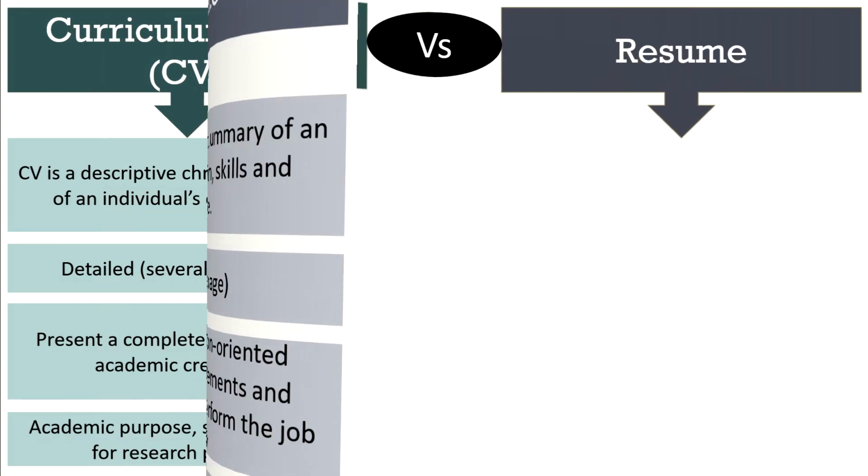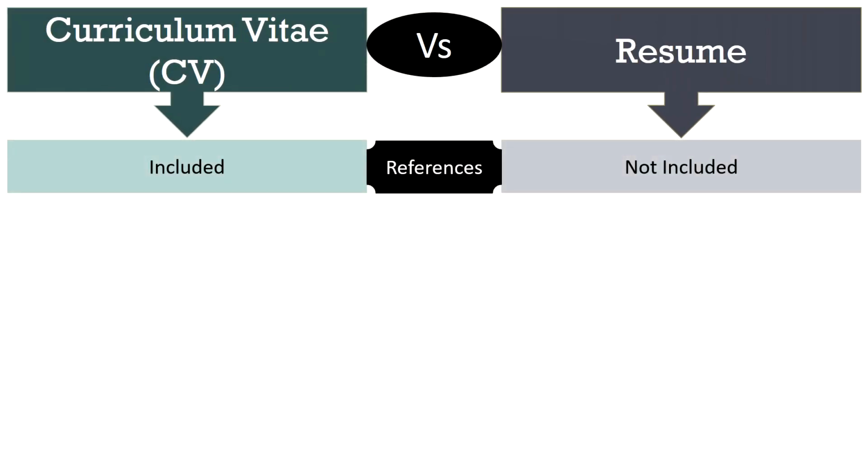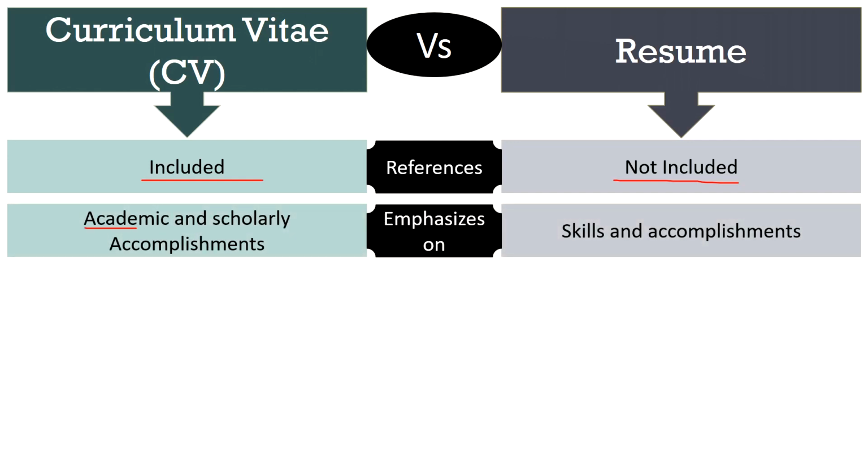Next, references. CVs always include a list of references, but in case of resume, reference is not included. However, rarely they can be used, but in a separate sheet of references. Next, CV lays emphasis on academic and scholarly accomplishments. Conversely, resume focuses on skills and accomplishments that are relevant to the particular job you have applied for.